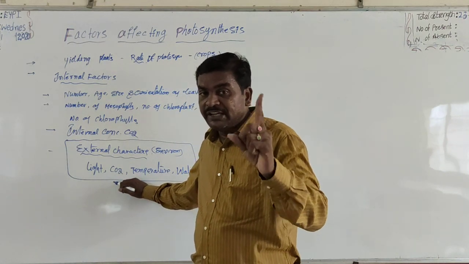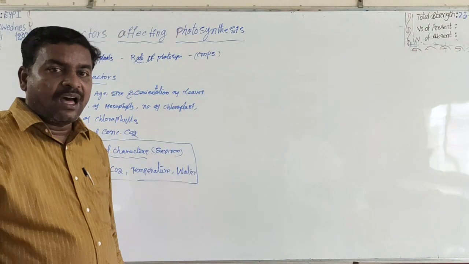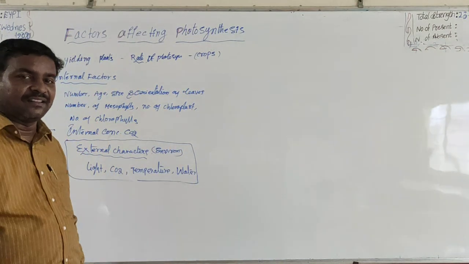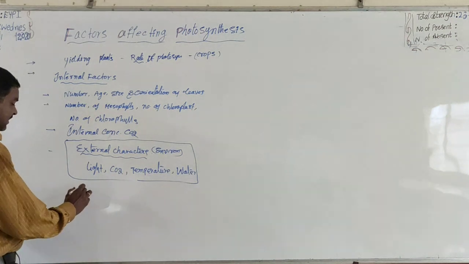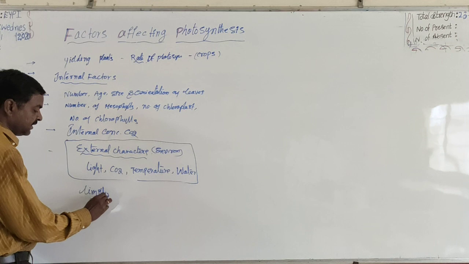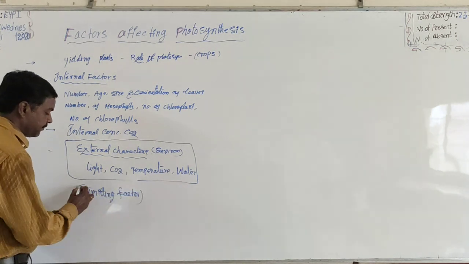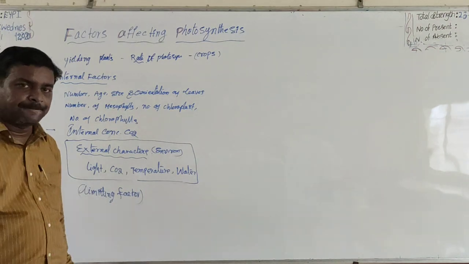Rate of a process is limited by the factor present in very minimal value. Such a minimal value factor is called the law of limiting factor. Such a factor is called a limiting factor. Very, very important.